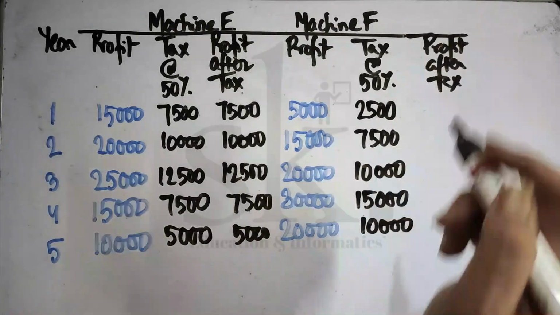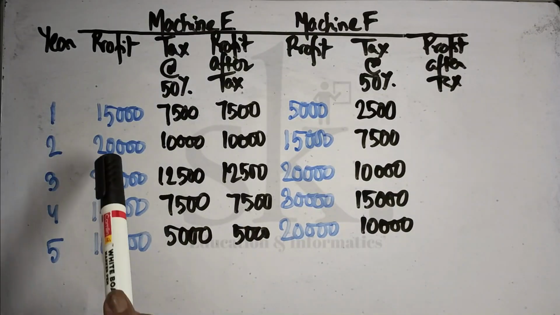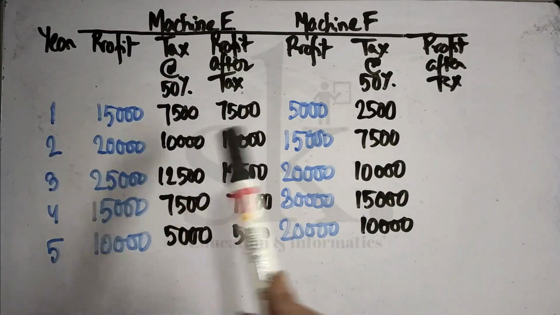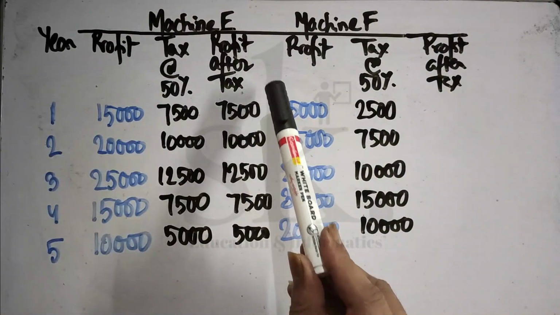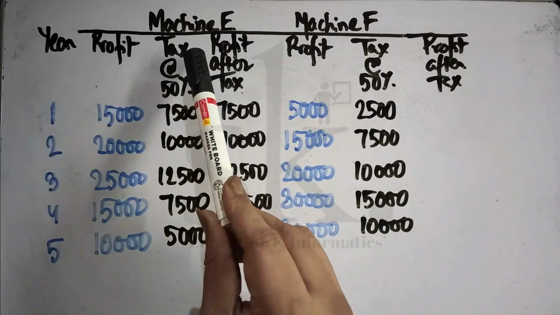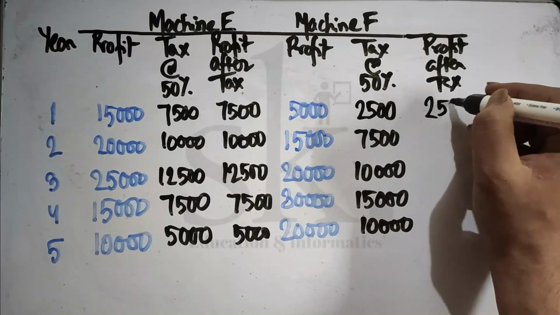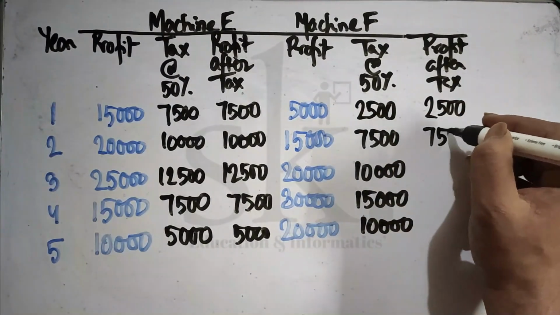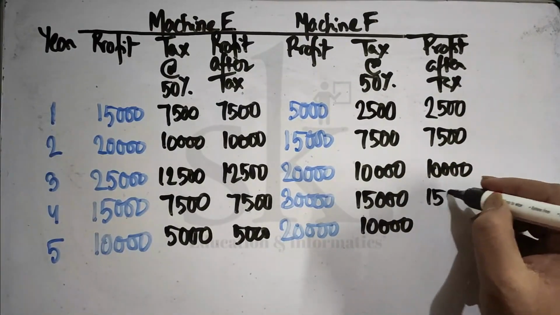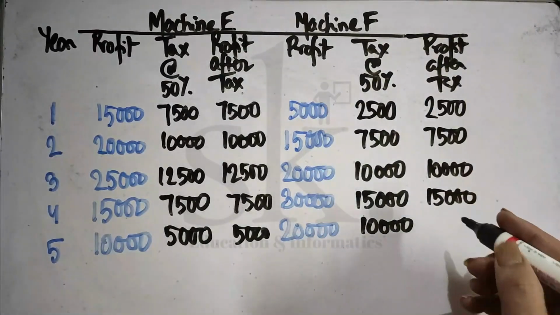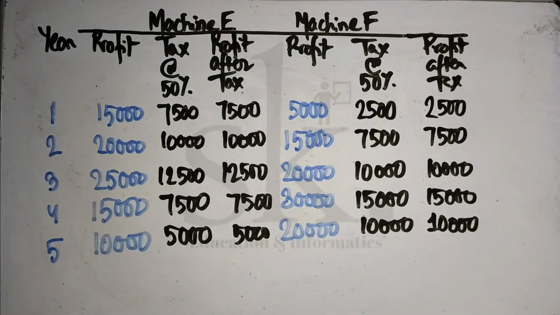So how have we got the tax? Tax is 50% on the profit. So 15,000, 50% is 7,500. 20,000, 50% is 10,000. So similarly, we got the tax component, and profit after tax is basically 15,000 minus 7,500. Profit after tax: profit is deducted, and thereafter we have deducted the tax out. So here it's 2,500. This minus this is 7,500. 20,000 minus 10,000 is 10,000. 30,000 minus 15,000 is 15,000. See, 50% taken here, 50% taken this side. 20,000 minus 10,000 is 10,000. So we have got profit after tax.